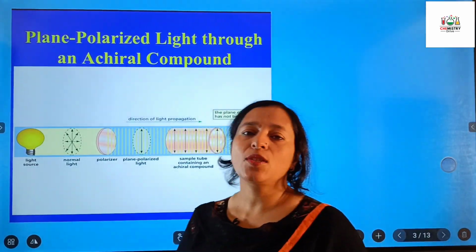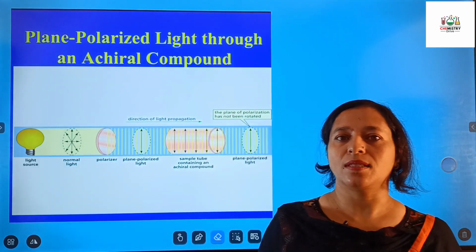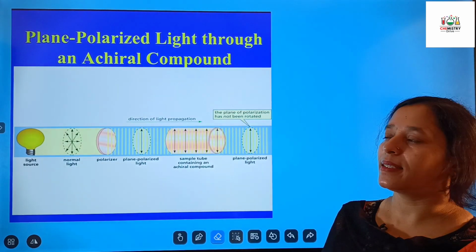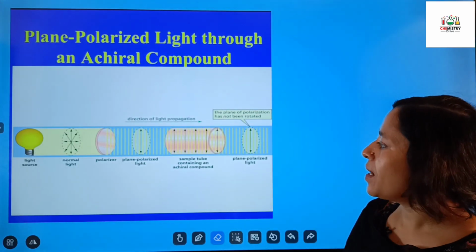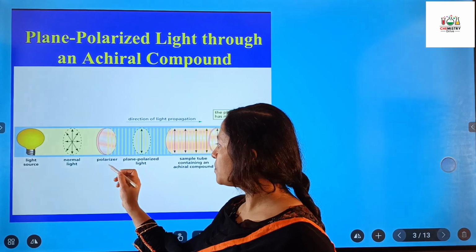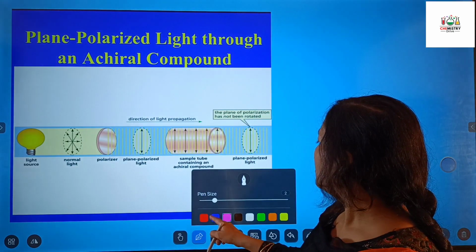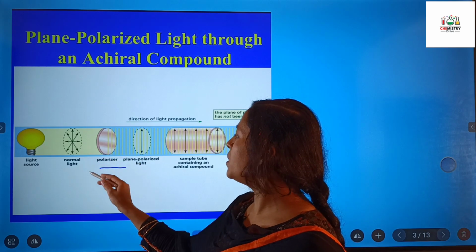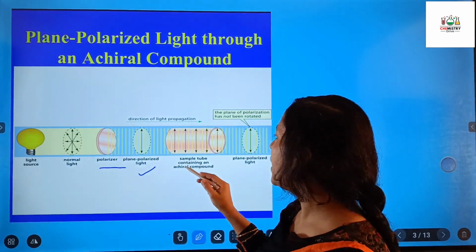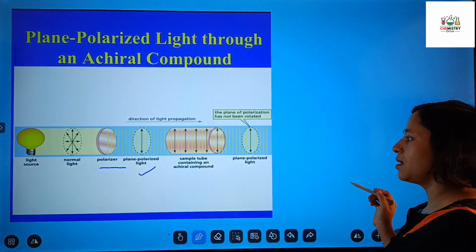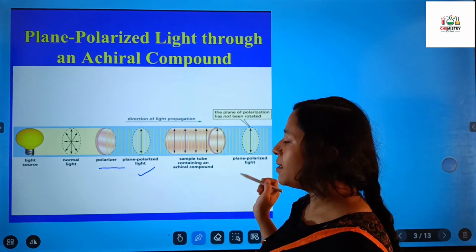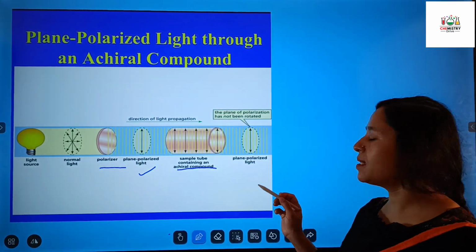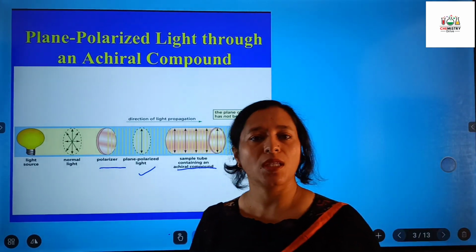Now, you know that light moves in all directions. First of all, if we want to make it plane polarized light, we'll pass it through a prism, that is a polarizer. You see that this is a polarizer, and after passing through it, the normal light has become plane polarized light. This is the direction of the propagation of light. Similarly, we'll study in the next slides what happens when we pass an achiral compound through this plane polarized light. The direction of the light doesn't change.